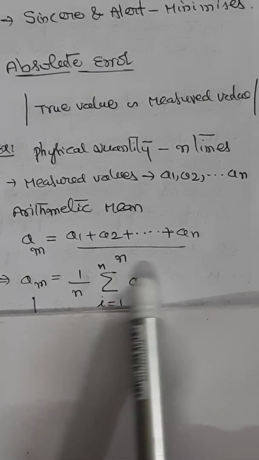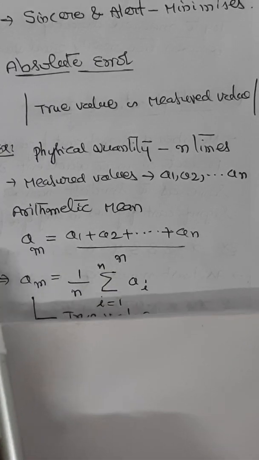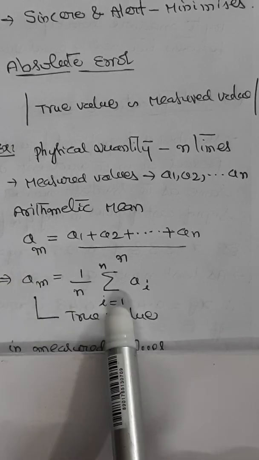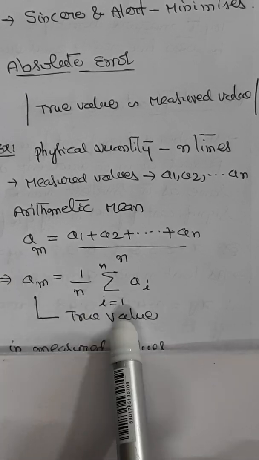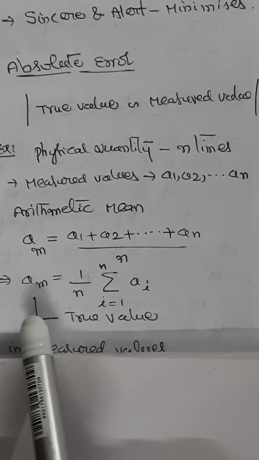So you can write the arithmetic mean of these values. Now normally what happens is AM is taken as the true value of the quantity, if the same is not known otherwise. But by definition,